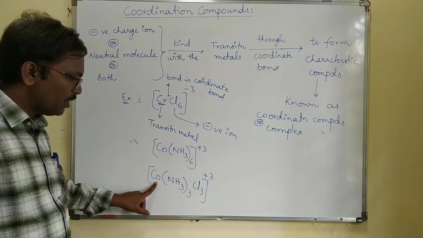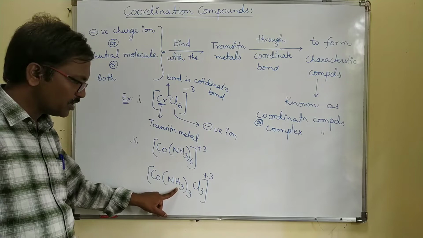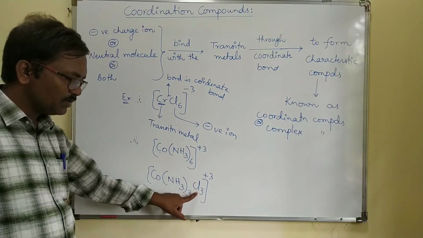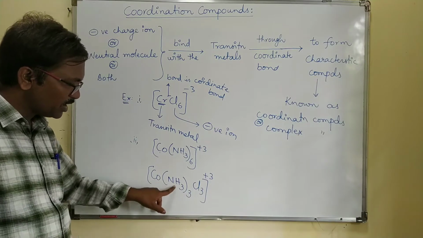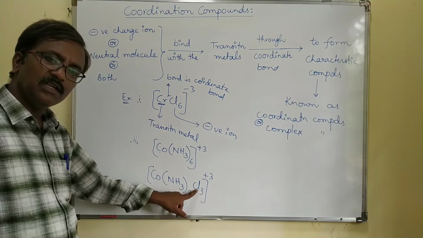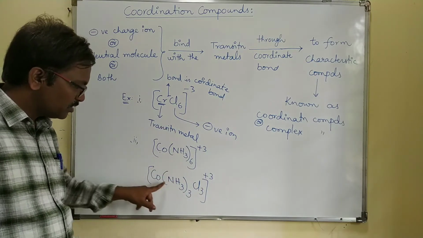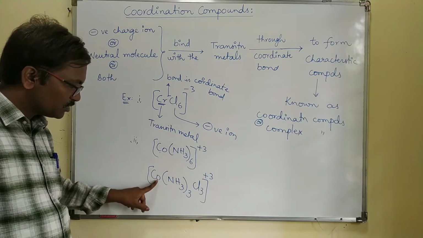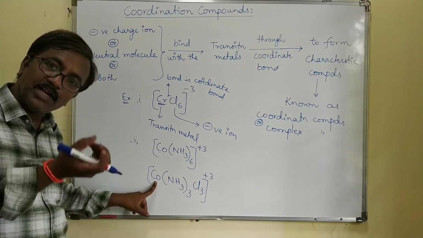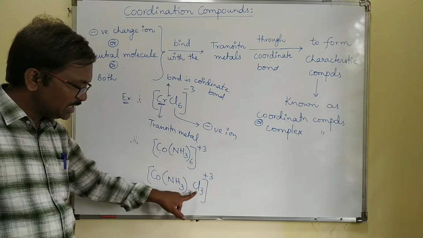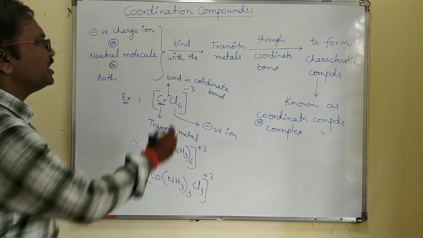In this one, cobalt is bonding with the neutral molecule and also with the negative ion. So the bond between cobalt and ammonia, and cobalt and Cl, is the coordinate bond. Cobalt is the transition metal, and this metal has the vacant orbital.